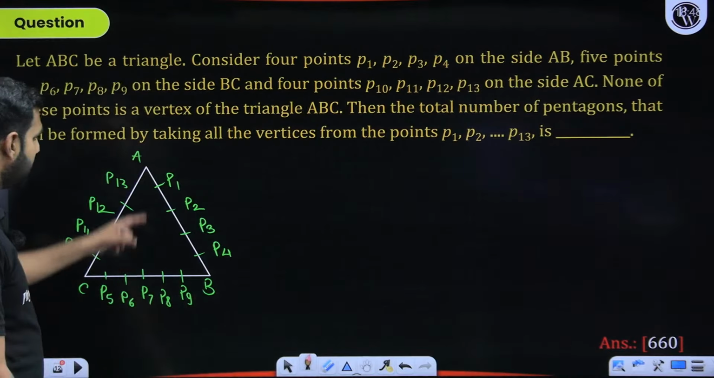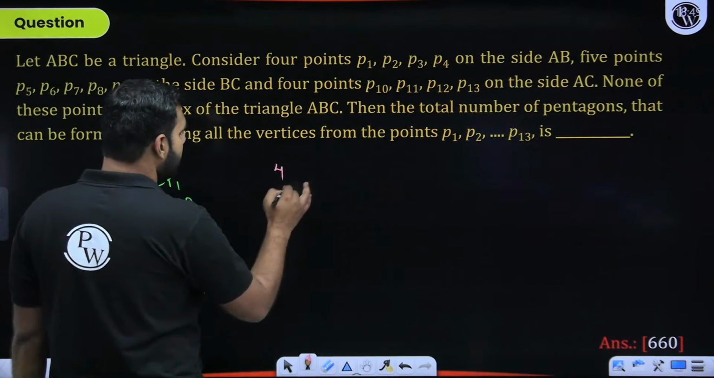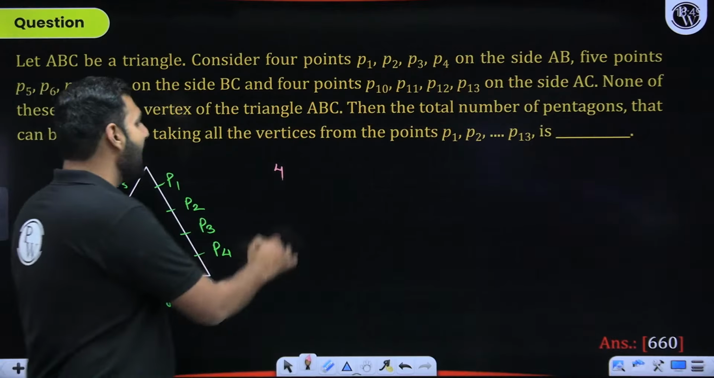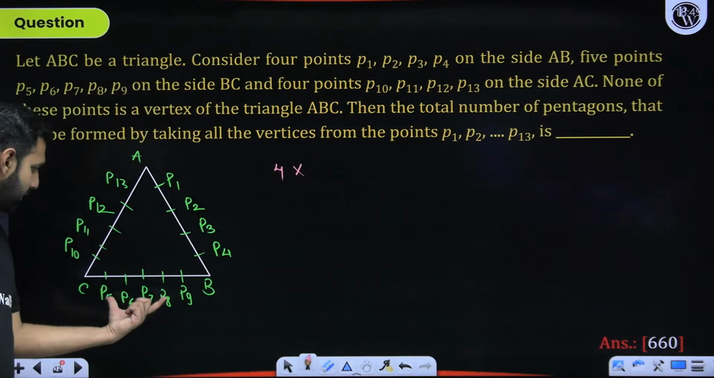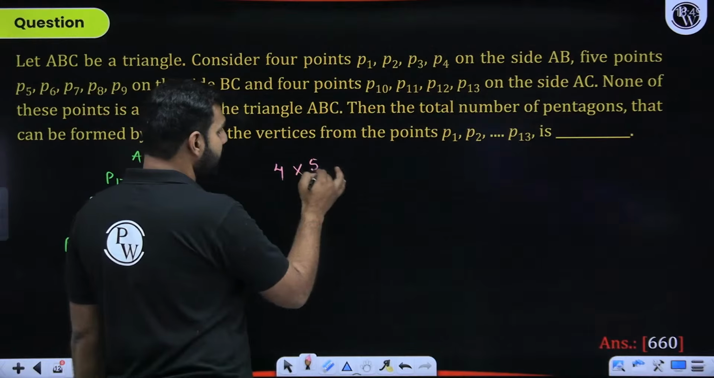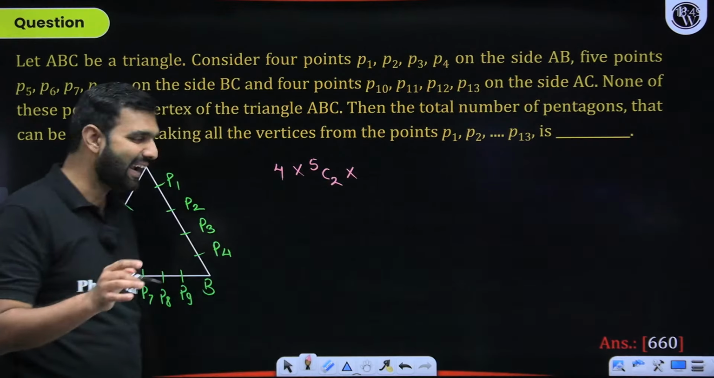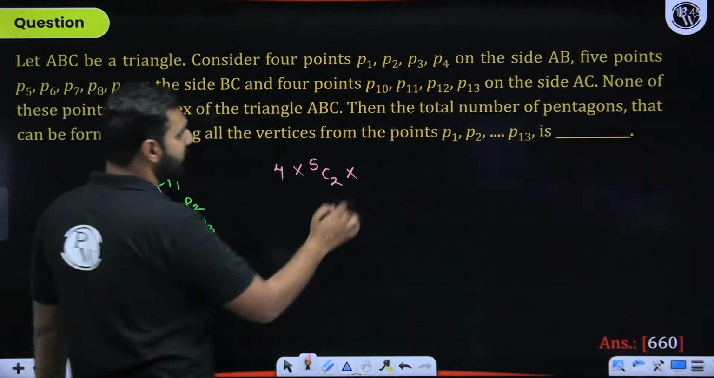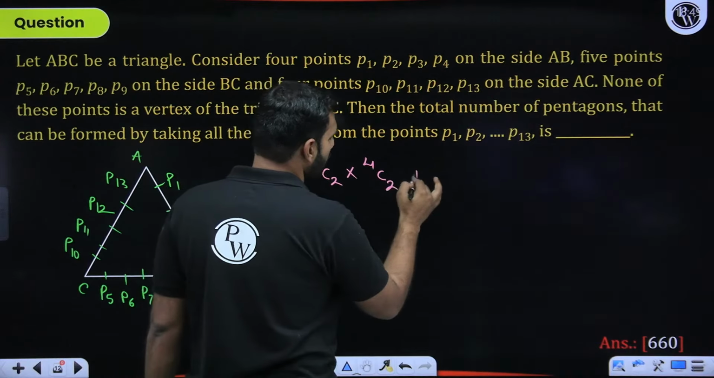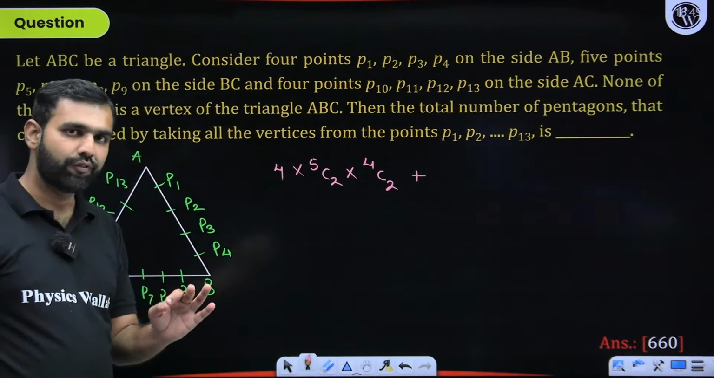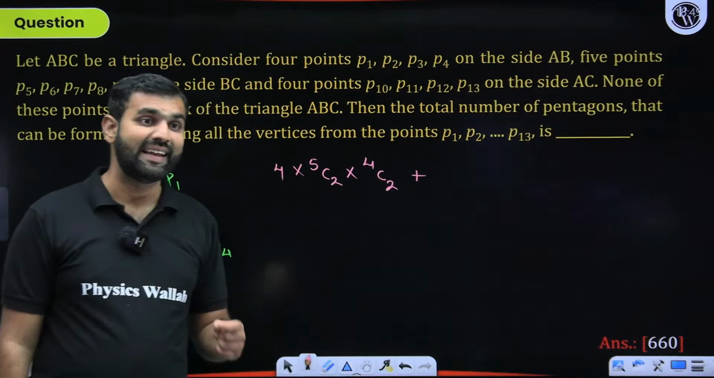What I'm trying to make you understand is out of these 4 points, 1 point can be chosen in 4C1 ways, and out of these 5 points, 2 points can be chosen in 5C2 ways, and out of these 4 points, 2 points can be chosen in 4C2 ways. Or, I hope you understand the meaning of and, or. And means multiplication, or means addition.